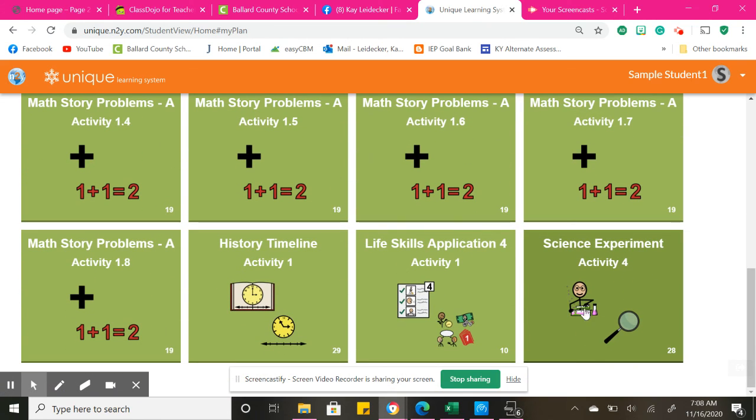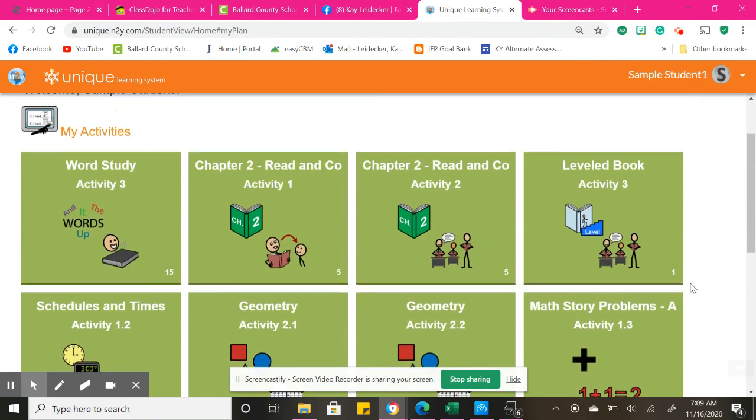And then I told you all you did not have to do the science experiment, but if you did do those different science experiments with the water and the lemon juice, this is the next step in that process.